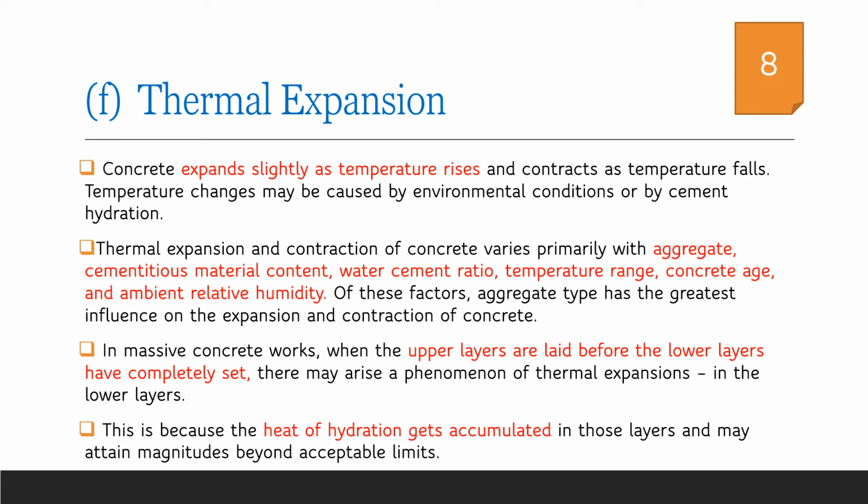Among them, type of aggregates is the most important. In massive concrete works, when the upper layers are laid before the lower layers are set, the possibilities of thermal expansion are more because heat of hydration of the lower layers gets accumulated and it may cause cracking.